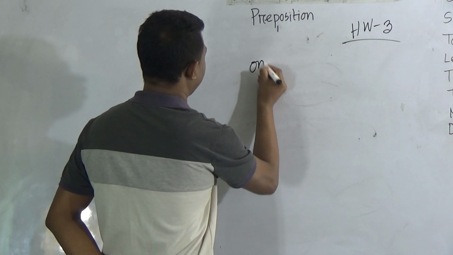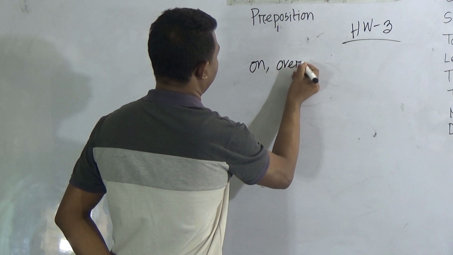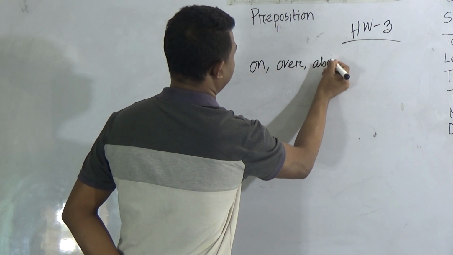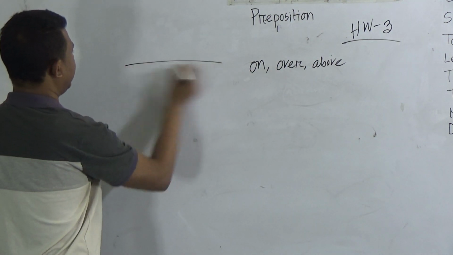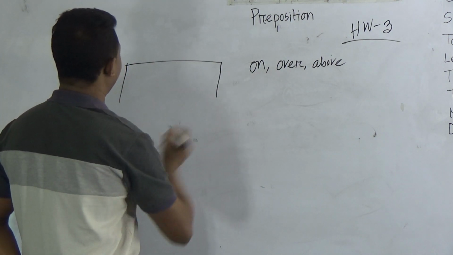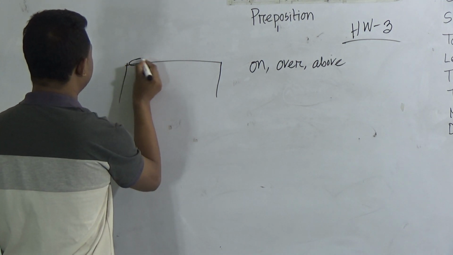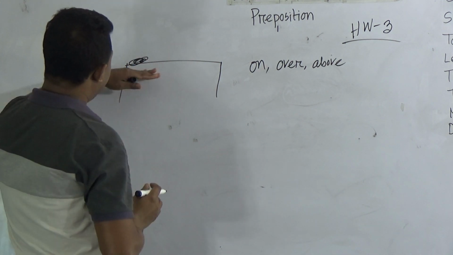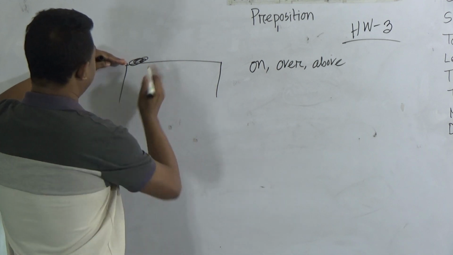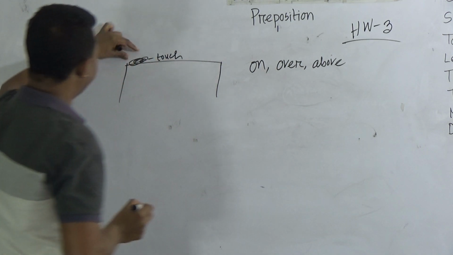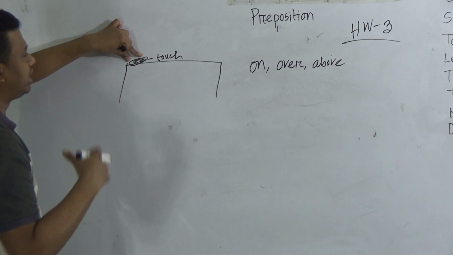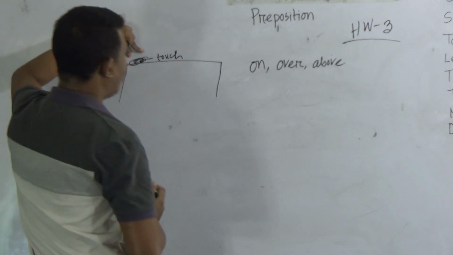on, over and above. Distance. On means if something, imagine that this is that table, okay? If something's placement is too much nearby, by touching it, it may touch. By touching it, if that thing's placement is with another thing, we can use on.